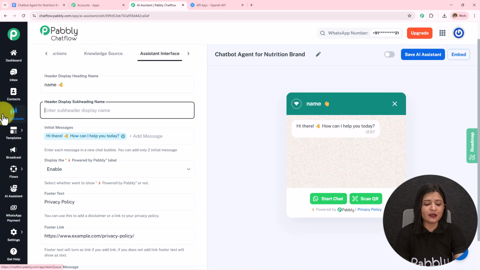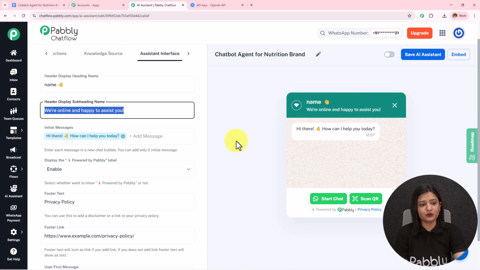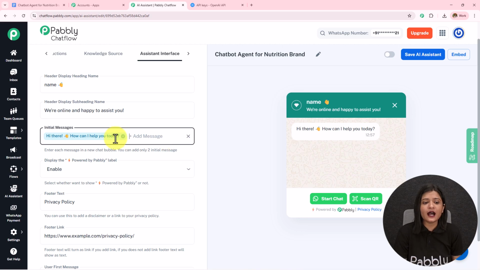If you want to keep the subheading, you can keep it. If you want to remove it, you can do that. Then we have the initial messages. So you can add 2 initial messages. I have added only 1 initial message. You can add this according to your choice and preference, and using that initial message, your AI agent is going to reply to the users.